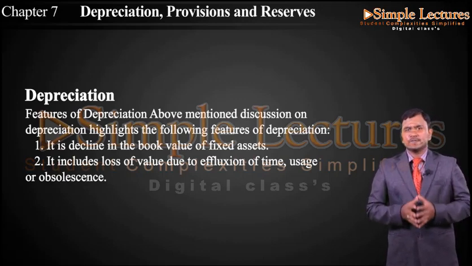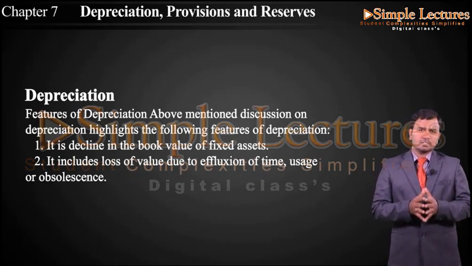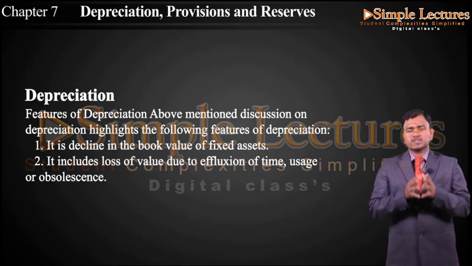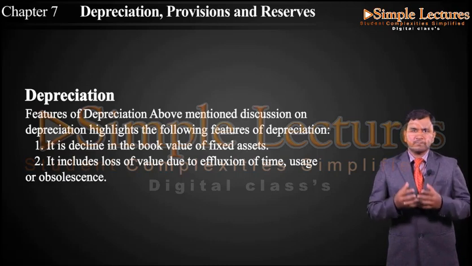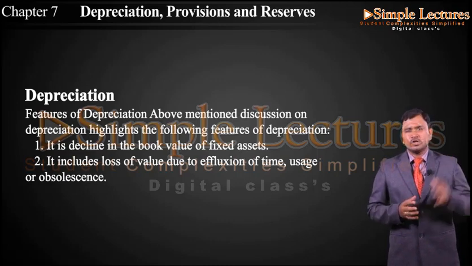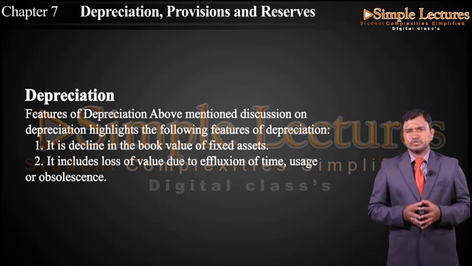And again, obsolescence. Obsolescence means that when compared to the assets available in the market, the asset which we purchased a long time back will not match in features. Due to that, the value of the asset will decrease. Let us take one example here.